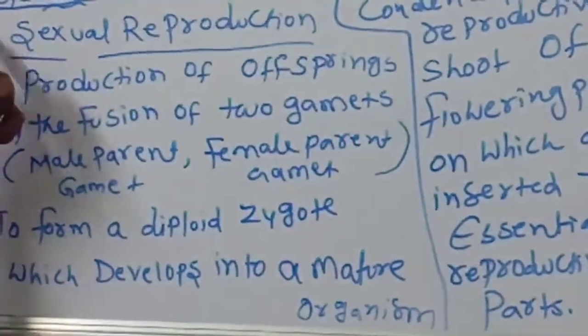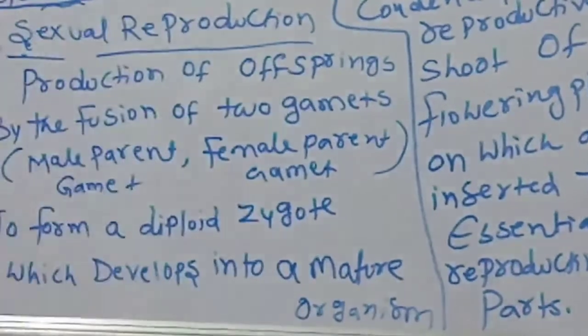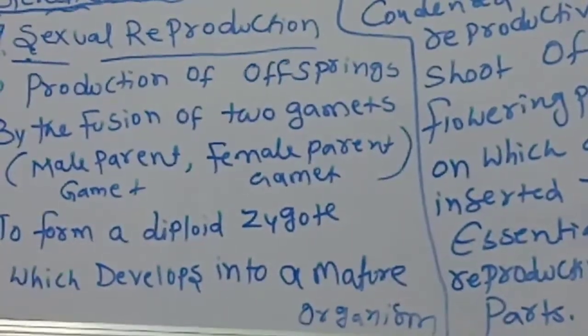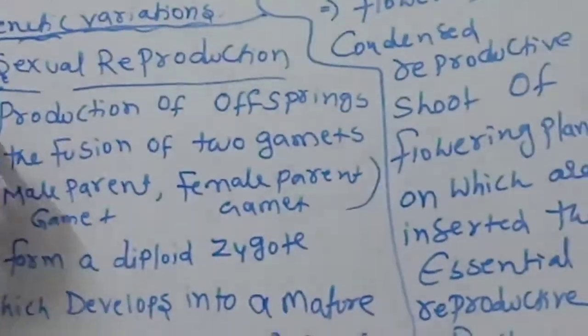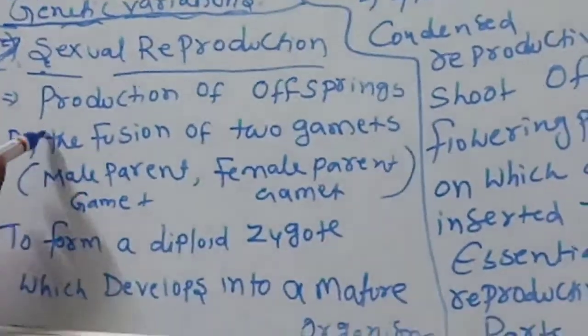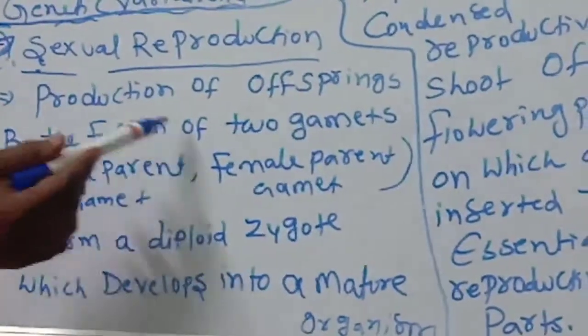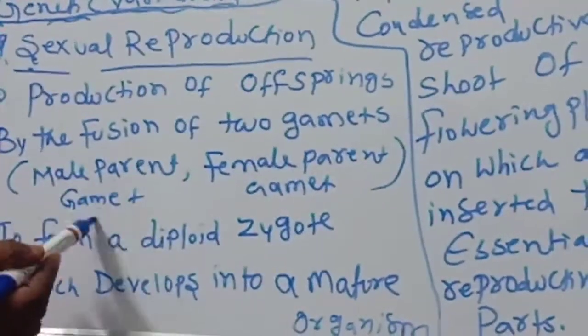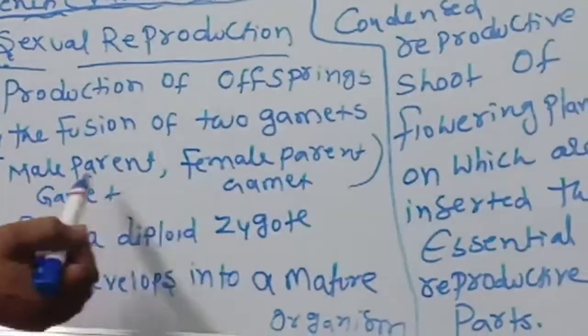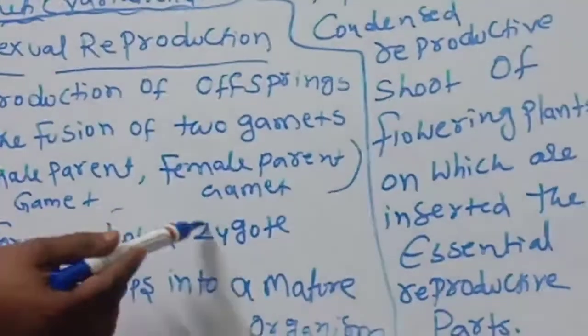Now we are going to discuss a new topic, sexual reproduction. What is sexual reproduction? The production of offsprings by the fusion of two gametes, male parent gamete and female parent gamete, to form a diploid zygote.